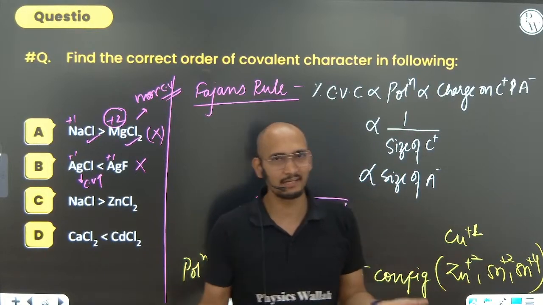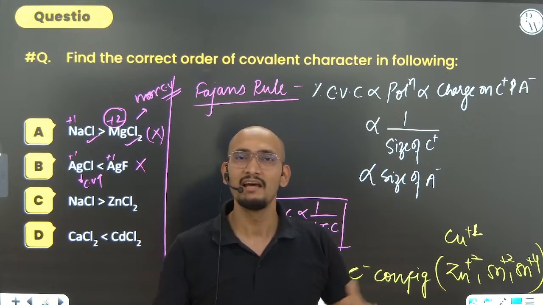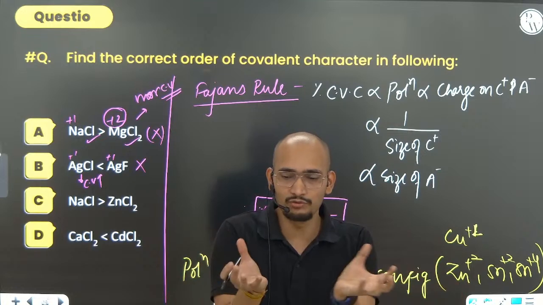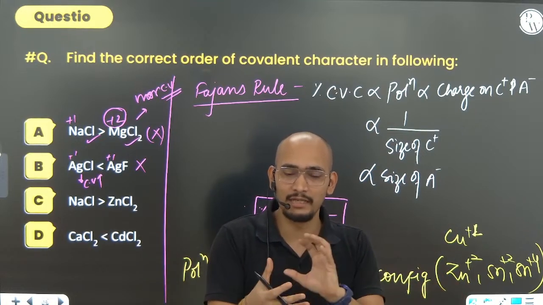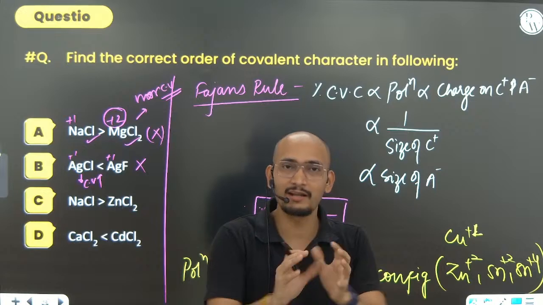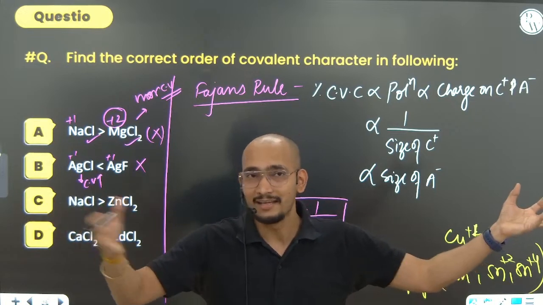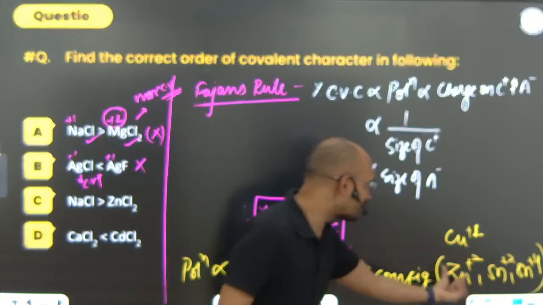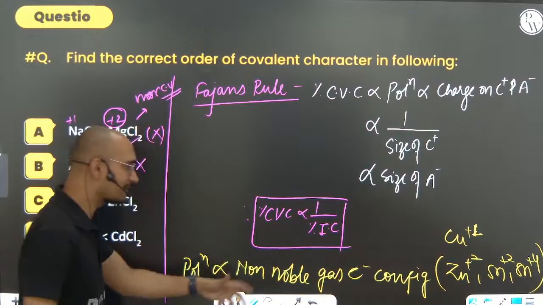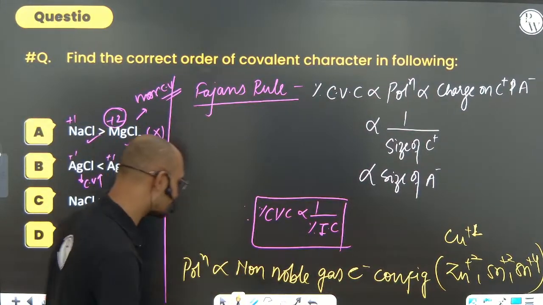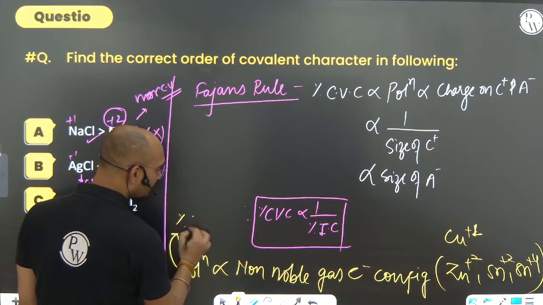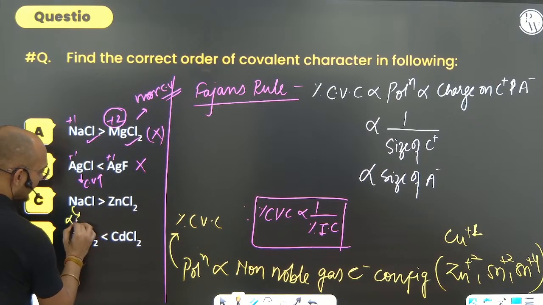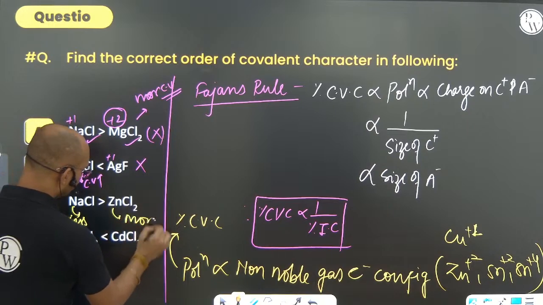The reason, again, is the Z effective. Because of the presence of d subshell electrons, the copper contracts and becomes smaller, and Z effective increases. Because of that, it does even more polarization. So these are the reasons why zinc +2, or any non-noble gas electronic configuration, has higher polarization. With higher polarization, we can say more covalent character. So NaCl will have less, while zinc chloride will have more. It is also wrong.